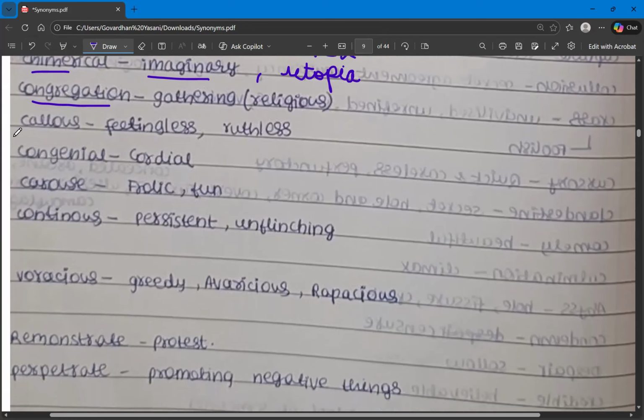And then we have callous. Callous means feelingless, ruthless, somebody who doesn't have any feelings or emotions. And congenial. So don't get confused with congenital. Congenital means innate or something that is there from birth.